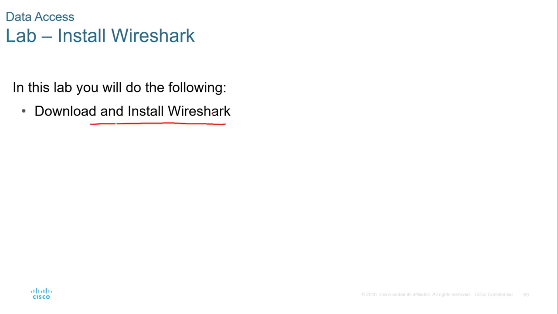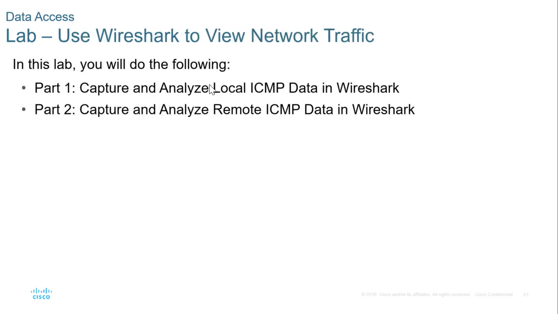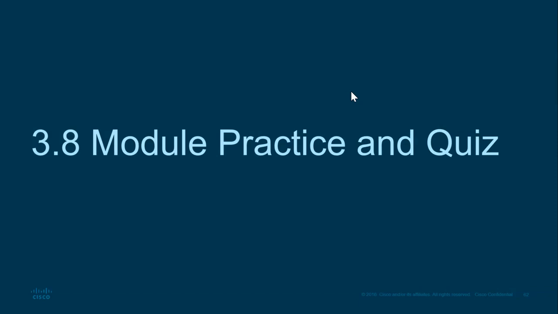There is a lab here. Download and install Wireshark. You'll be guided, that is if you use your accounting and you go through the content. In this lab, you will do the following. Part 1: capture and analyze local ICMP data in Wireshark. Part 2: capture and analyze remote ICMP data in Wireshark. So that is the end of our module. Thank you.